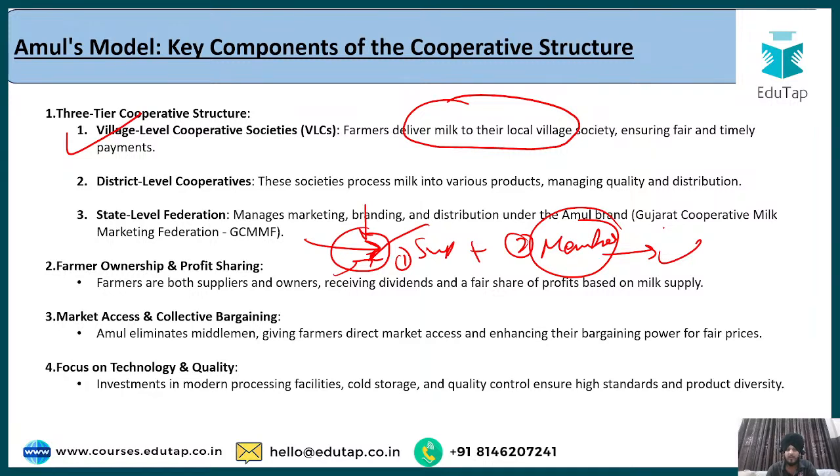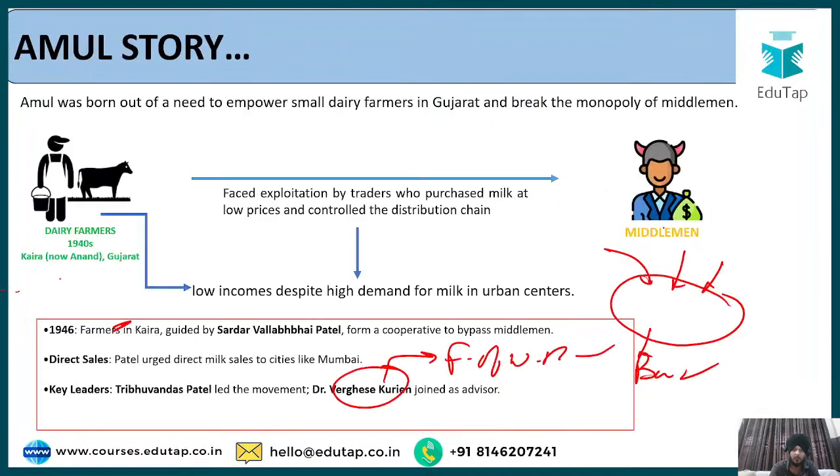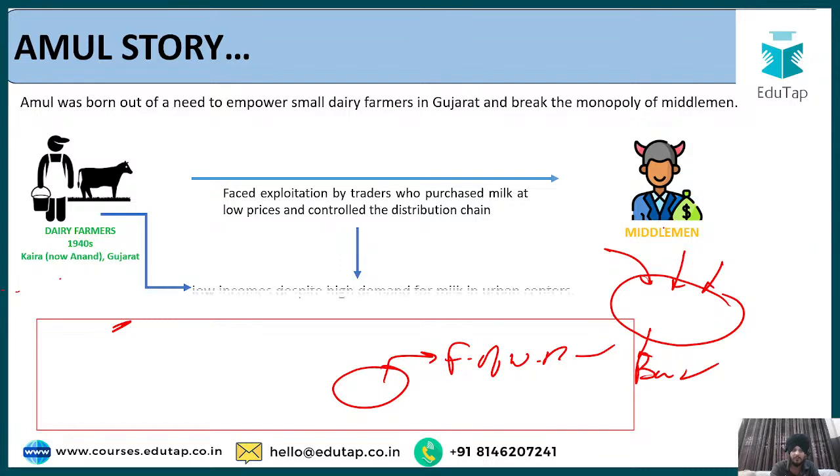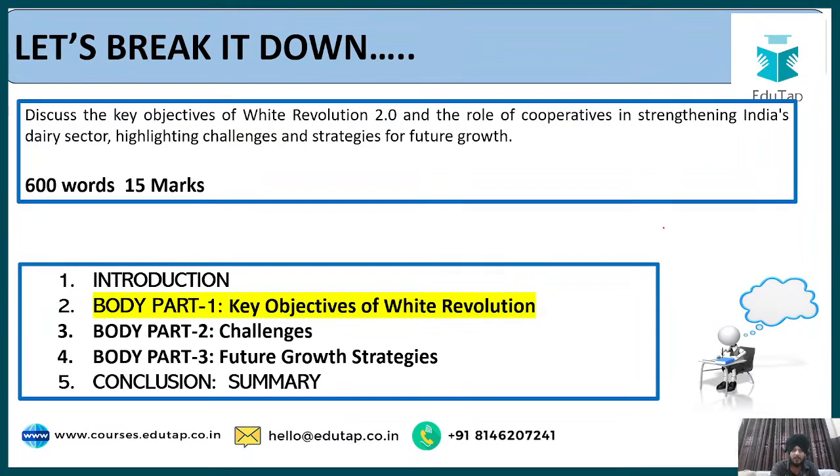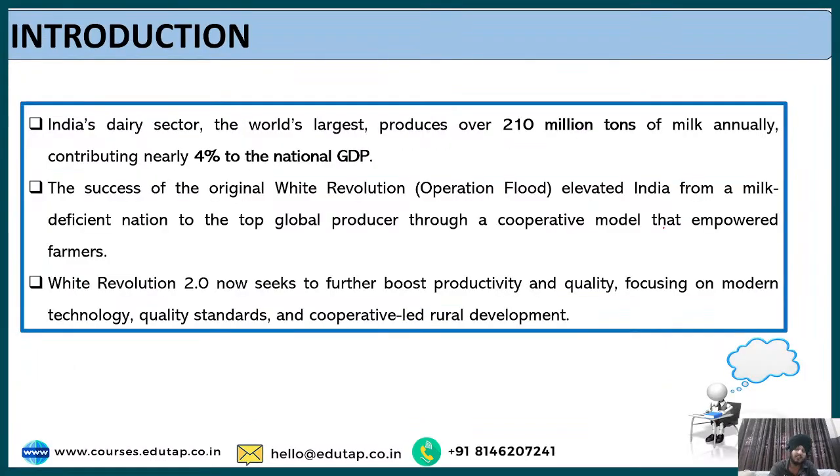Now if the structure is clear to you, let us talk about the white revolution and the challenges with respect to that, because it will make you understand in an easier manner. So firstly, let us talk about the introduction to this question. So what was the question? Let me show you the question first. The question was basically, discuss the key objectives of white revolution, highlighting challenges and structure of the future growth.